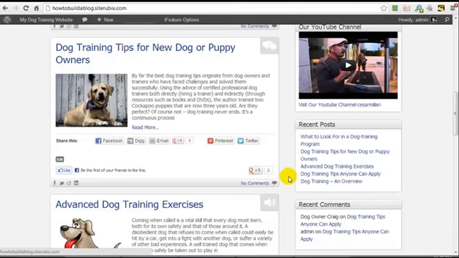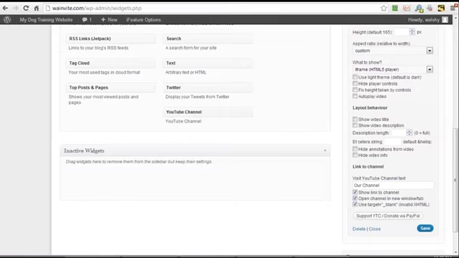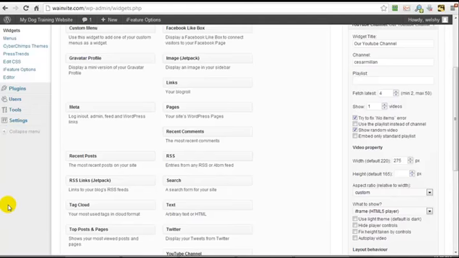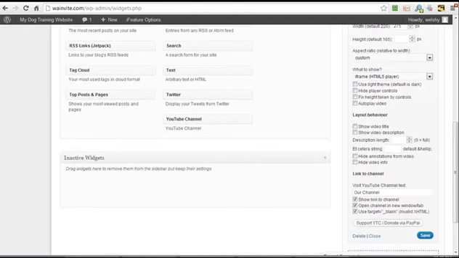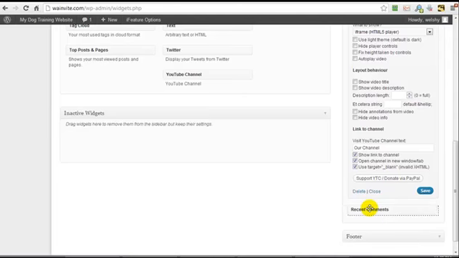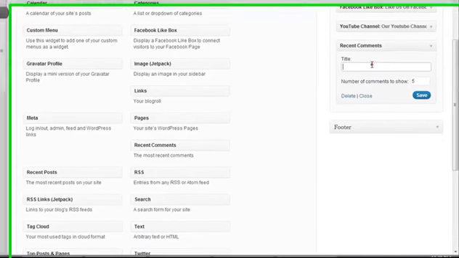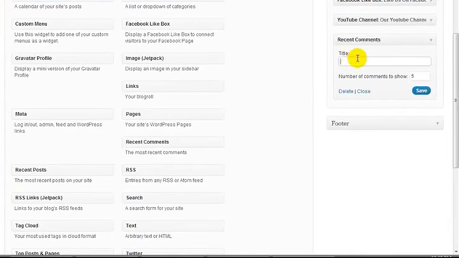Next, we want to add some... What are we doing next? Oh, recent posts and recent comments. These are entirely optional. They're very easy to set up. So recent comments is right here. We're just going to drag it down to the widget area. We can close the YouTube one. I believe if you just leave that blank, it's still going to say recent comments.